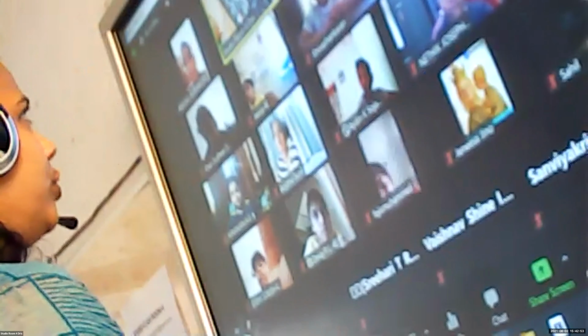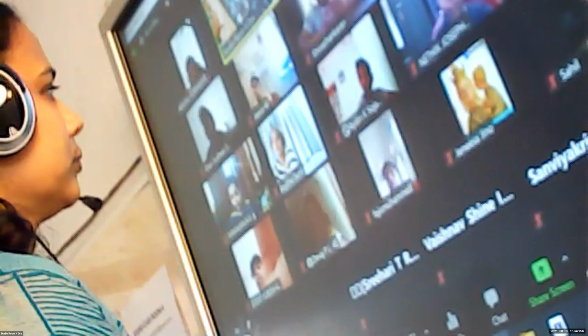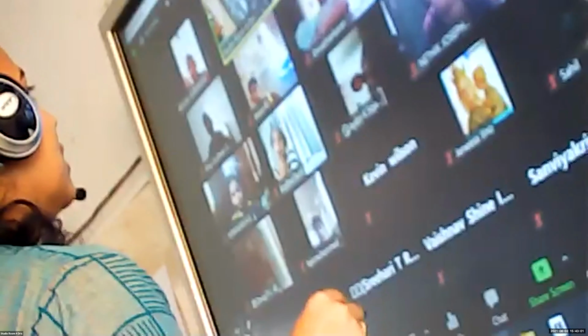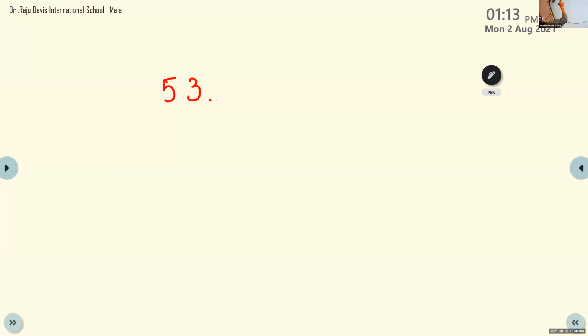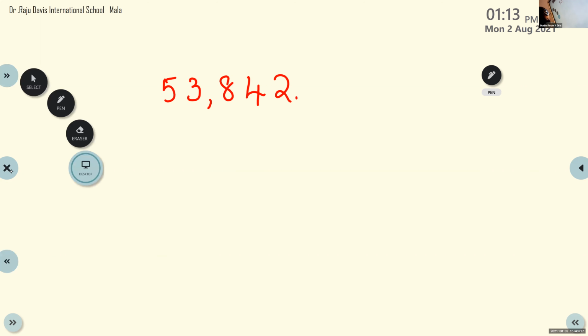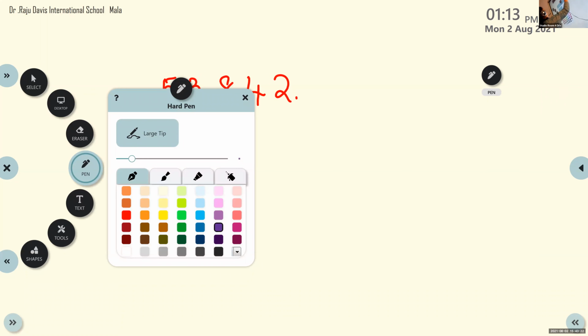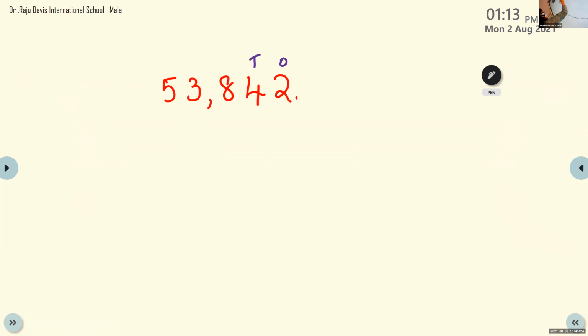Okay, now children, please take out your rough book, all of you. I am asking you to take the rough book and write this number: 53,842. Now we will write the place values on top: ones, tens, hundreds, thousands, ten thousands.